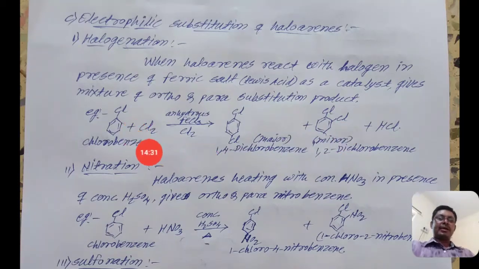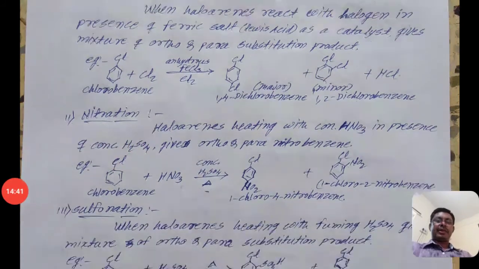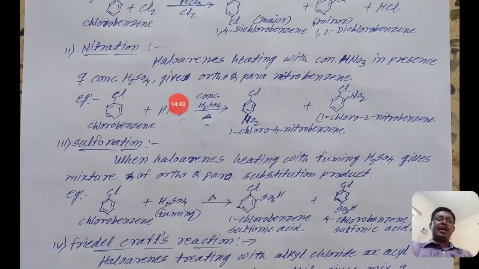That hydrogen atom and the chlorine remain in the solution, and we get a byproduct, that is HCl. Same for nitration. Haloarenes are heated with concentrated nitric acid in the presence of concentrated H2SO4.